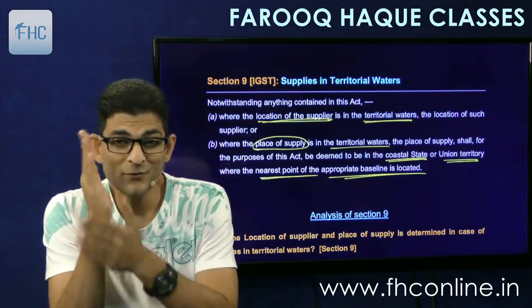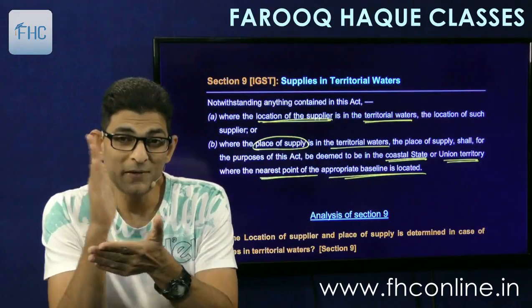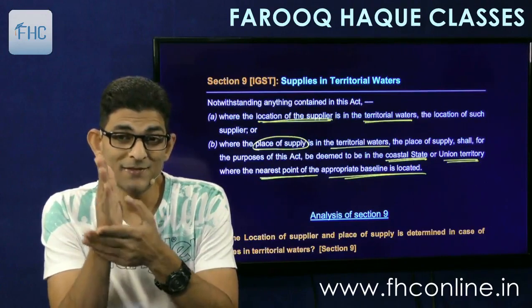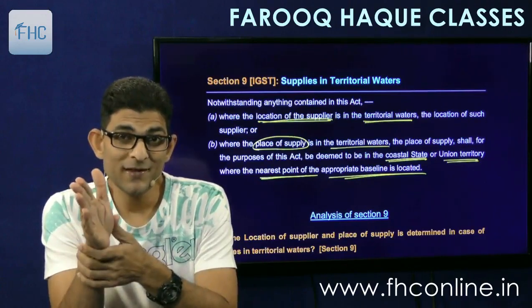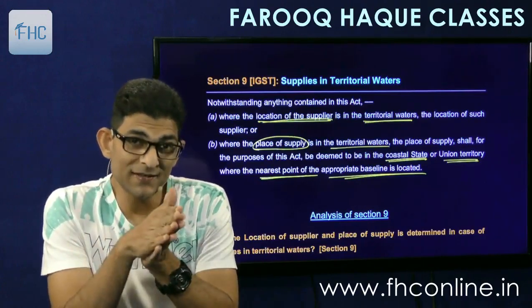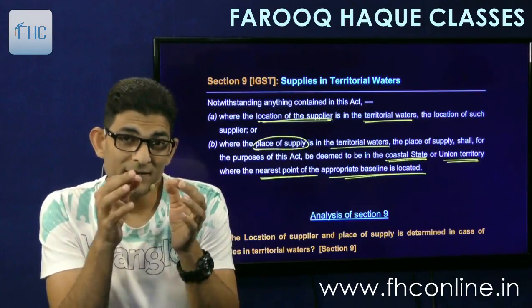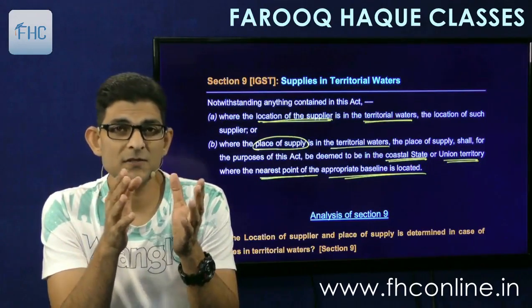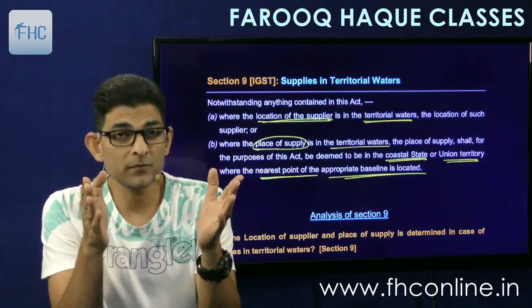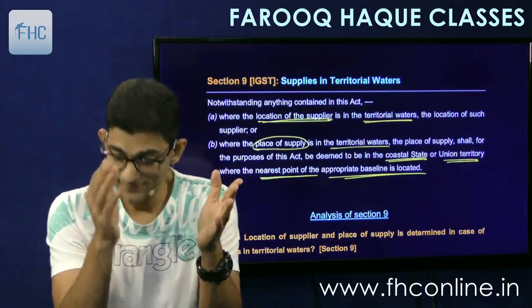So it will be deemed to be in that state where they are nearest to the shore, the landmass.